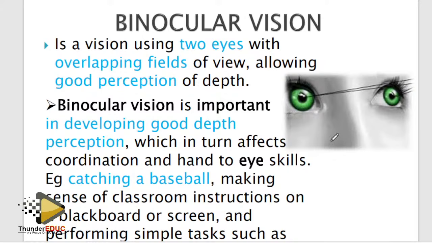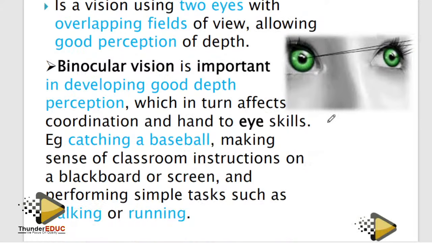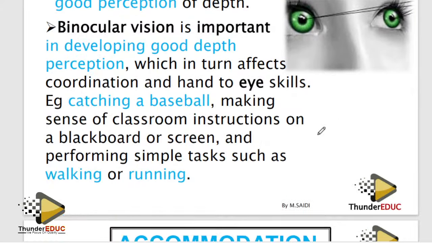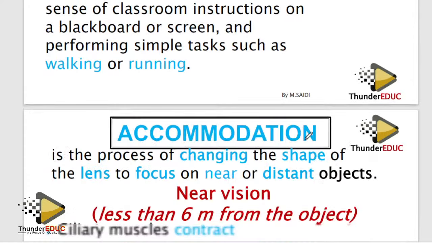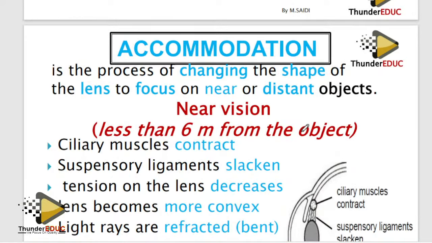So I think now I'm clear. So this one is to see with the two eyes. Accommodation, at least know these definitions: the ability to change the focal length of the lens to focus on near and distant objects. You have to know that.